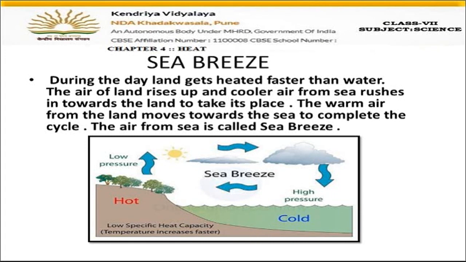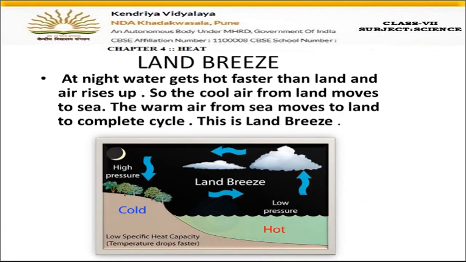Now let's move on to the next one, that is land breeze. It is just the opposite of sea breeze. During the daytime we have seen that the sea breeze moves, right? But during night, what happens? Now the picture shows the night scene. The moon is shown here, so it is night. At night, what happens?